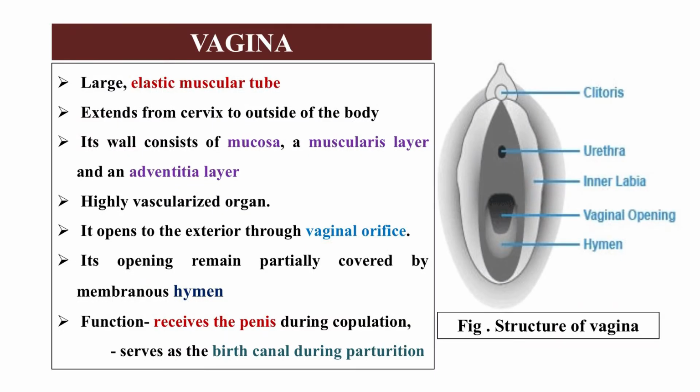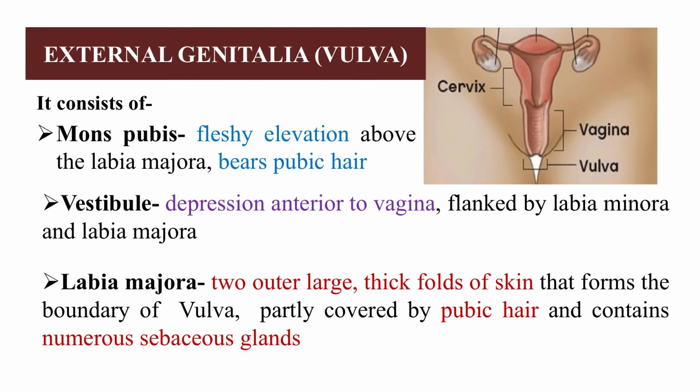Now, coming to vagina, it is a large elastic muscular tube and extends from cervix to outside of the body. It is a highly vascularized organ, and it opens to the outside through your vaginal orifice. And the major function is it will receive the penis during copulation, and it will serve as birth canal during parturition. Now, the external genitalia consist of mons pubis, which is the fleshy elevation above the labia majora, and it bears pubic hair. Then we have the vestibule, which is a depression in the anterior portion to the vagina, and it is flanked by labia minora and majora.